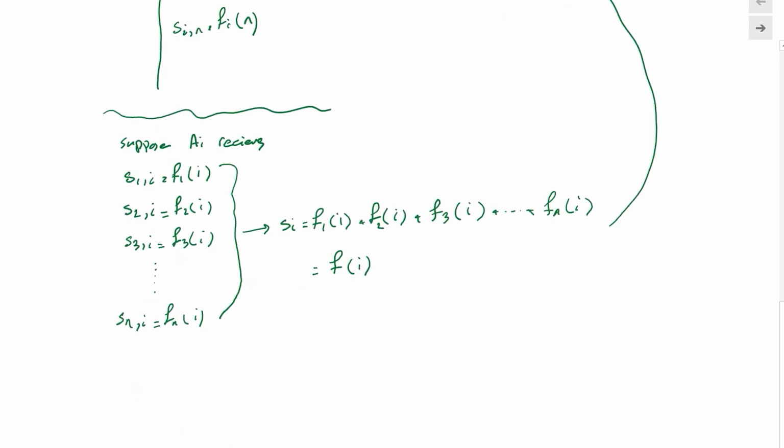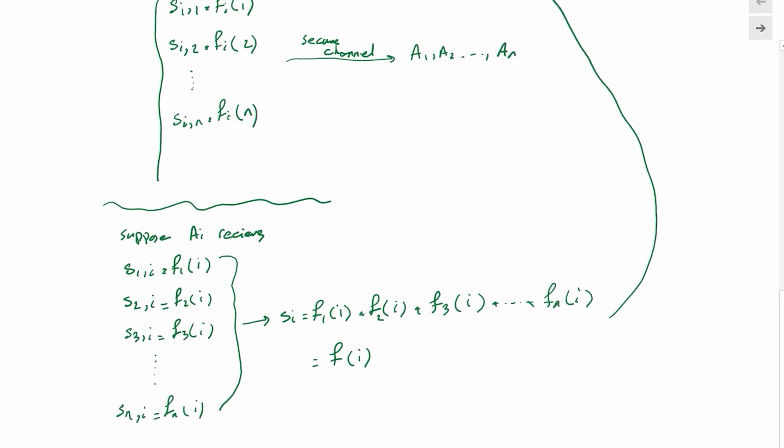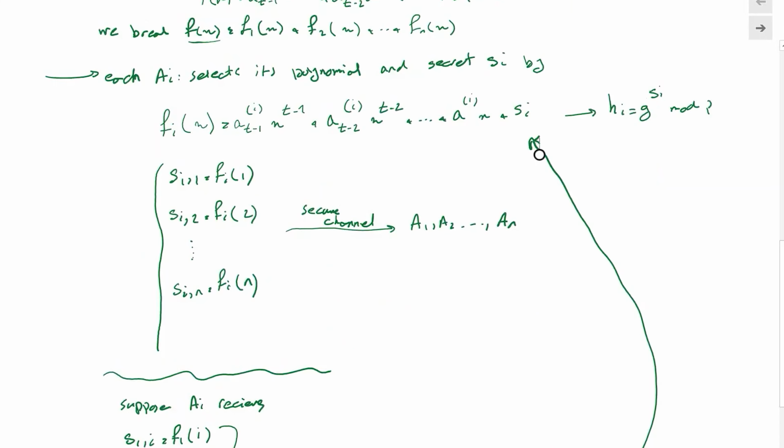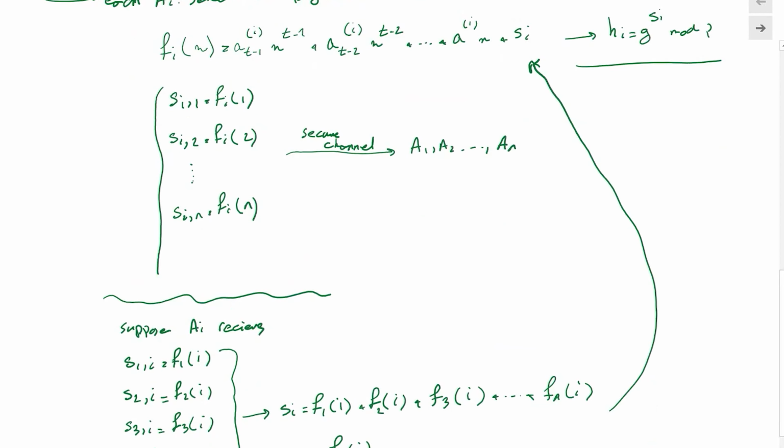So suppose authority Ai receives its piece of share from functions F1, F2, F3, Fn from the other users who formed their private polynomials. When we add them all together, we compute S_i, the actual share of user Ai, and then we can compute the public parameter h_i equals g to the S_i. So this is pretty much the idea of how we do it.